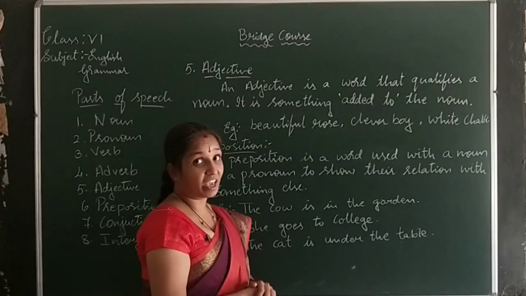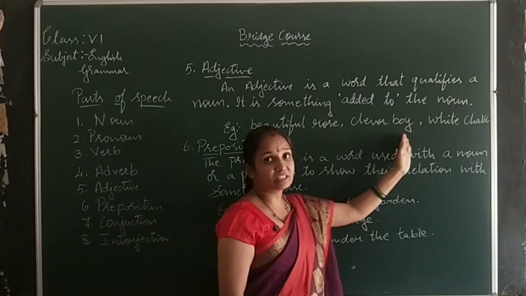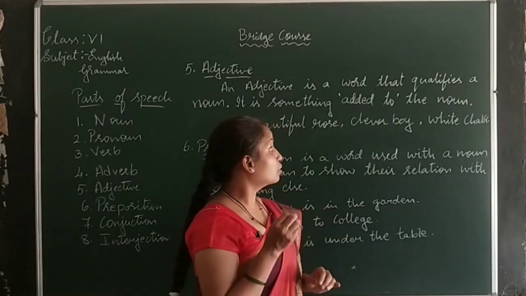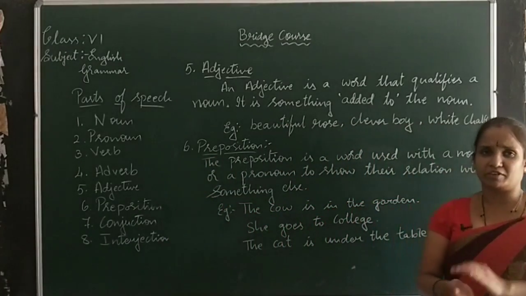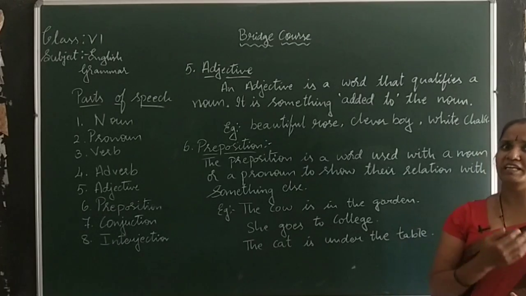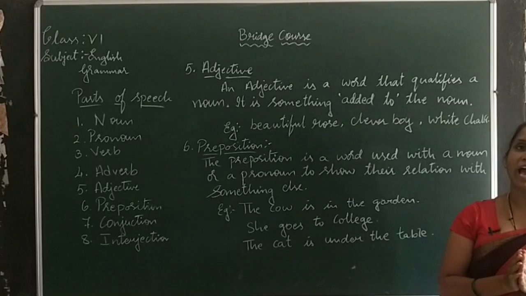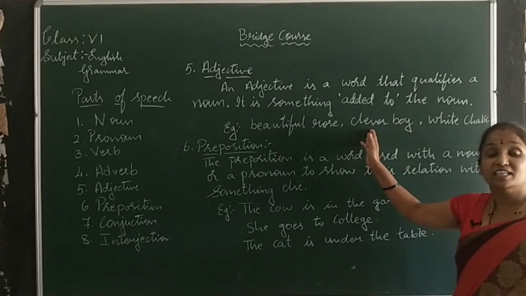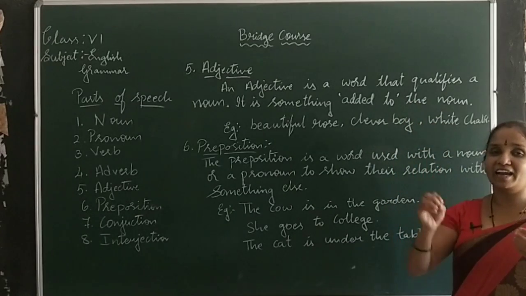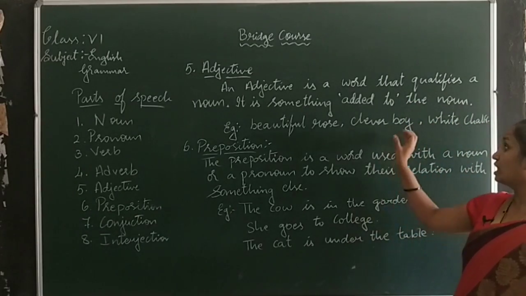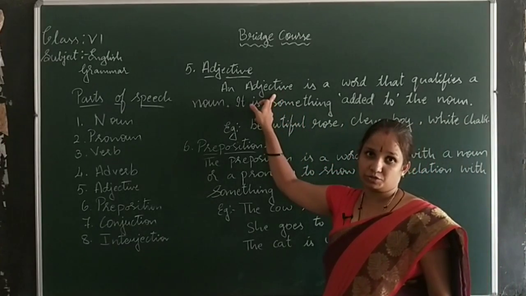In the same way, there is another example: the boy. Boy is a common noun. For the boy, how is that boy? That boy is very clever. Clever boy, intelligent boy. These words, which add quality or something extra to a noun, are called adjectives.